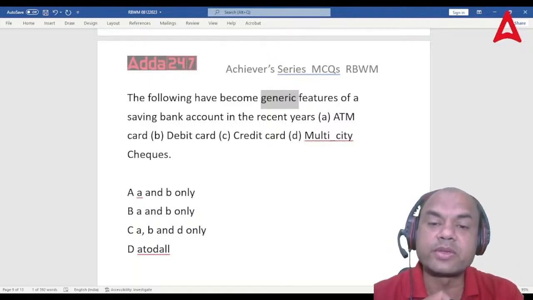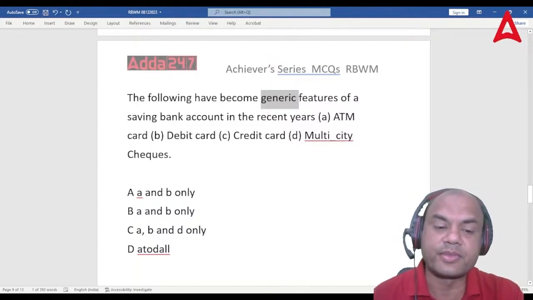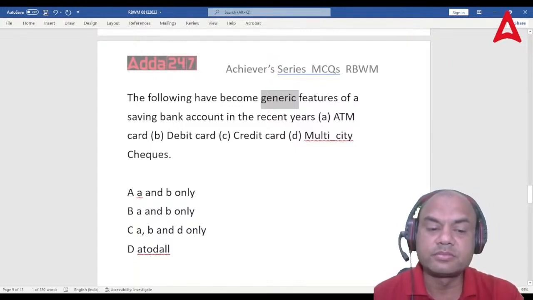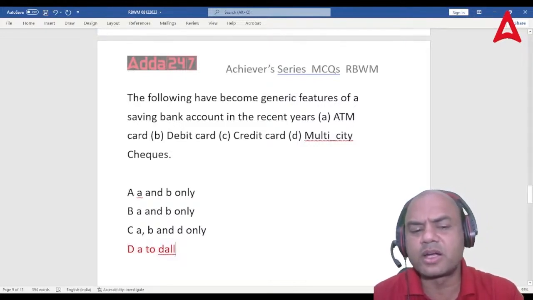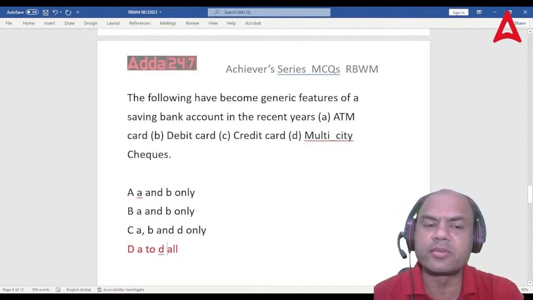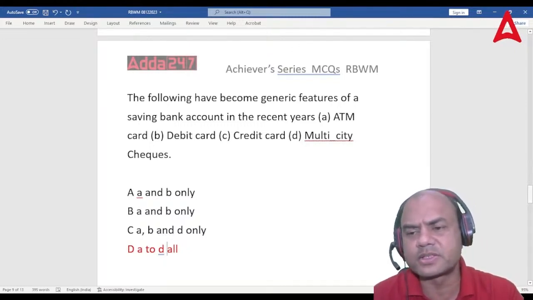So which are the generic features? ATM card, debit card, credit card, multi-city checks. It is A to D, all of them have become the generic features now. Nothing is new. Credit card is also done. Every bank is giving all these products. Everyone is giving the same.